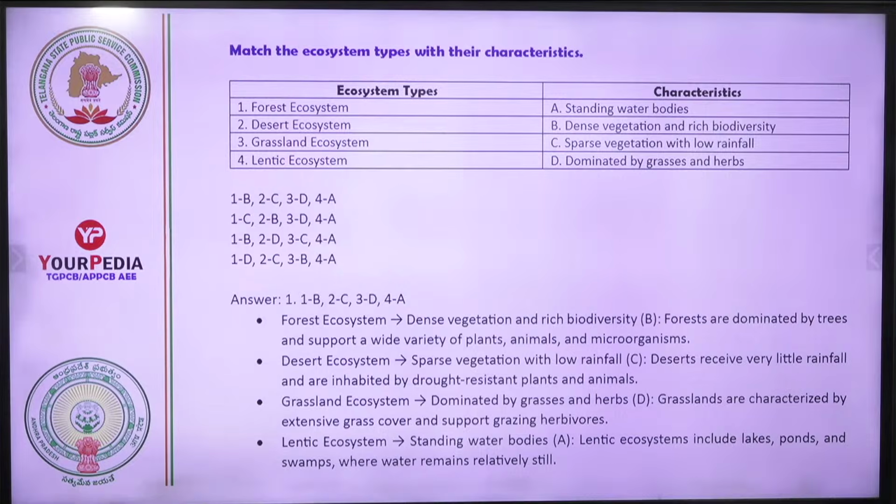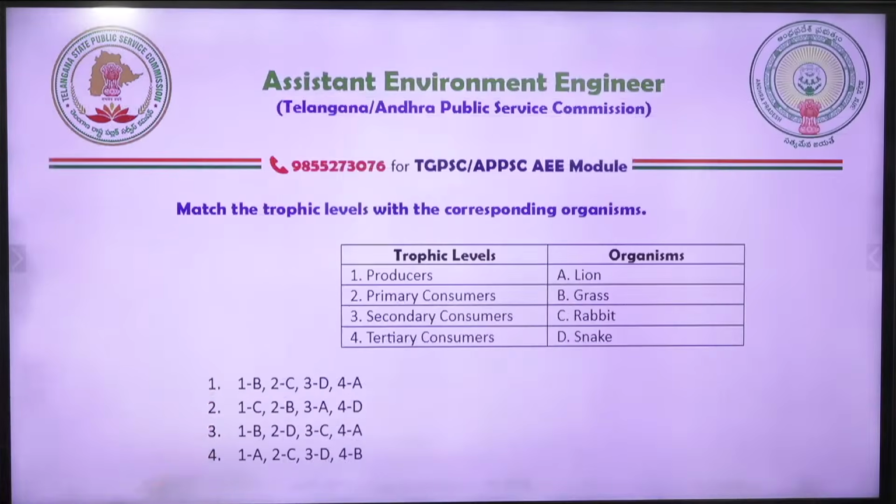Right? Forest ecosystem, dense vegetation, rich biodiversity. Desert ecosystem, sparse vegetation, low rainfall. Grass ecosystem, grasses and herbs. Okay, next question. Answer it.